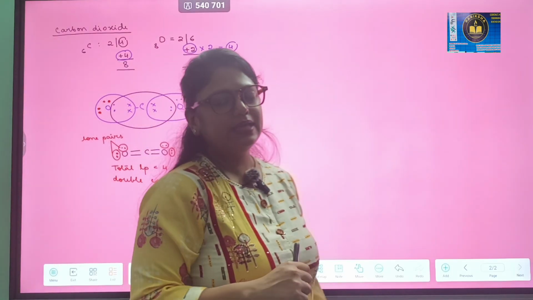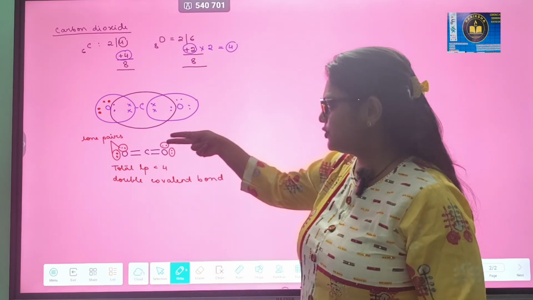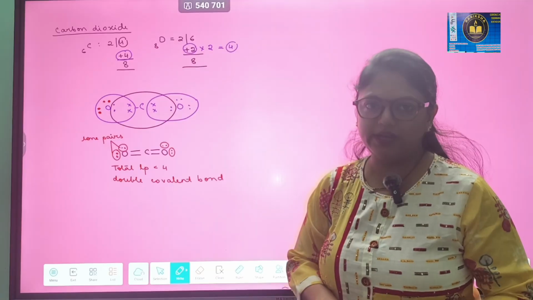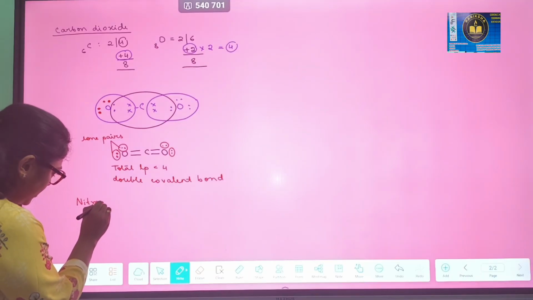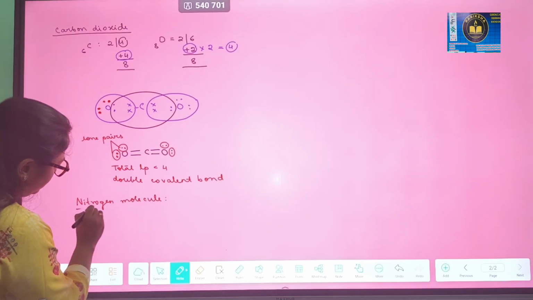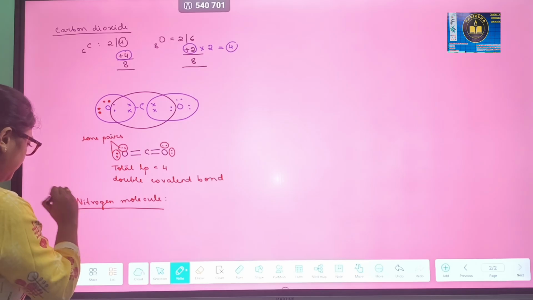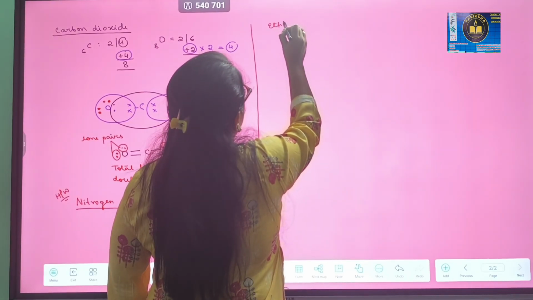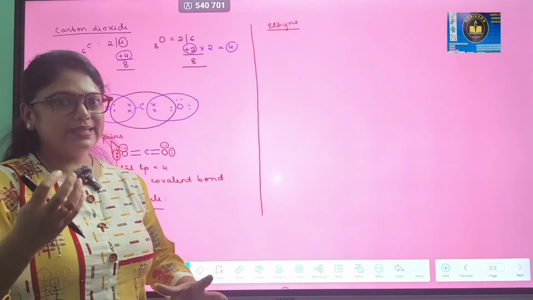I hope this part is clear, guys. So you can practice other molecules as your homework. Now I am showing you the third example, okay? But before moving into the third example, you can try the nitrogen molecule at home as your homework. Nitrogen molecule means I am talking about N2. It's a diatomic molecule.